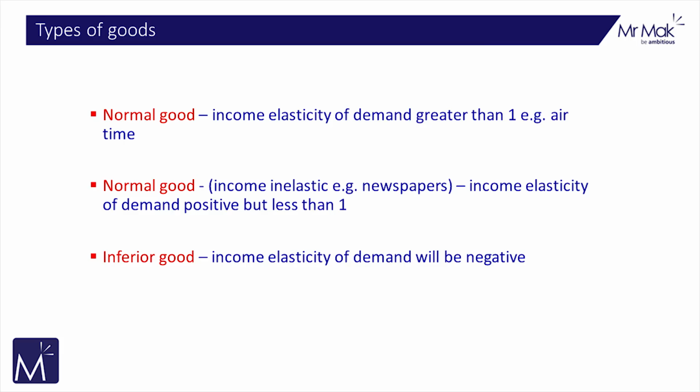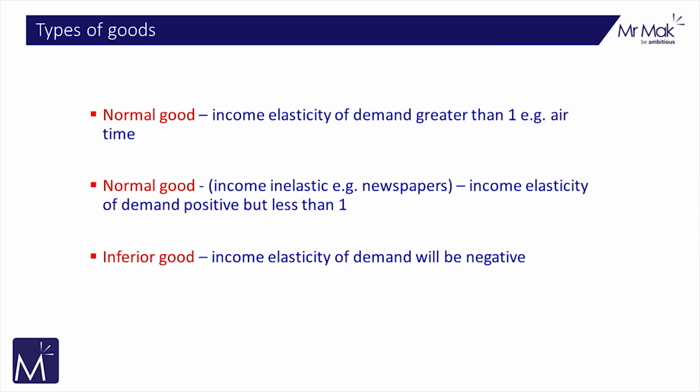You also need to keep in mind the type of goods that you're analyzing. Is it a normal good? So with a normal good, income elasticity of demand is greater than 1. Normal good, for example, airtime. Right? You might also have a normal good, which is like a newspaper.